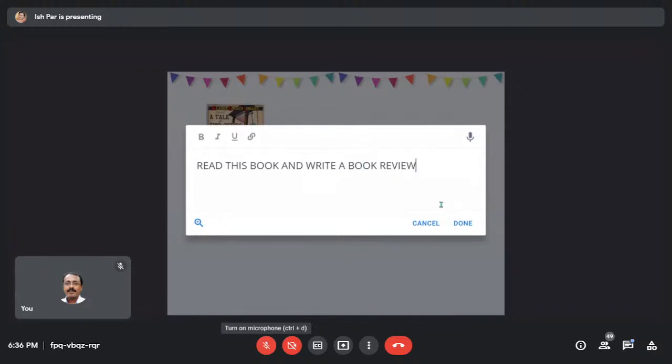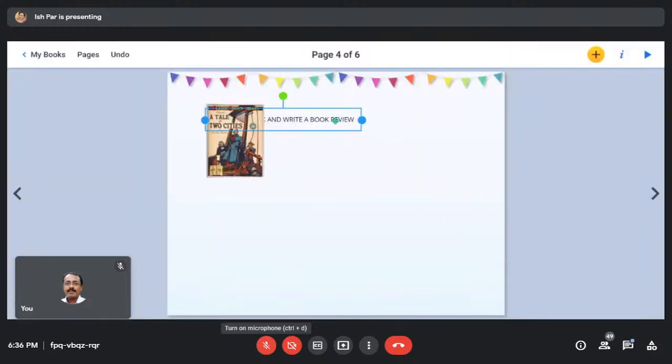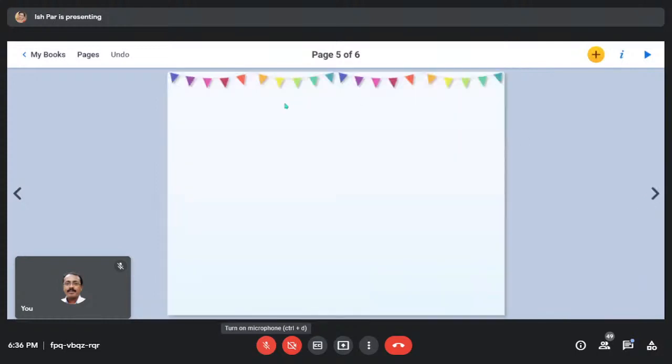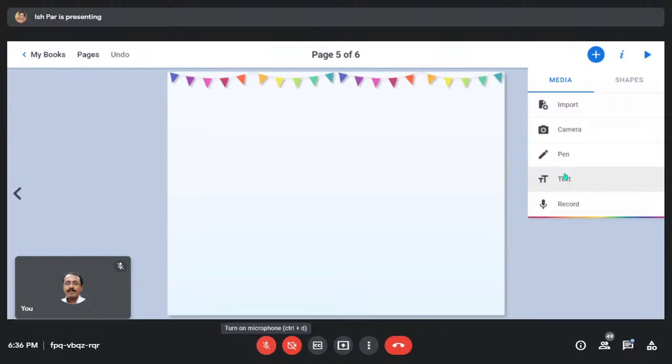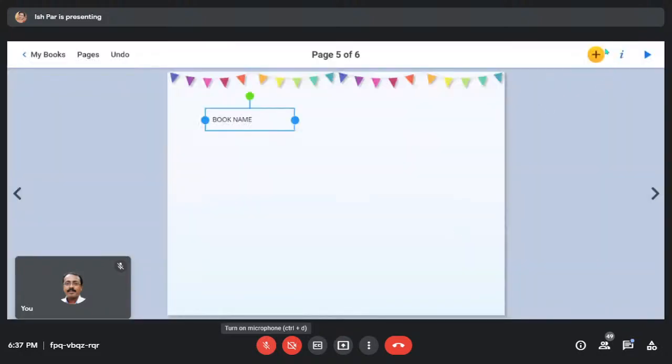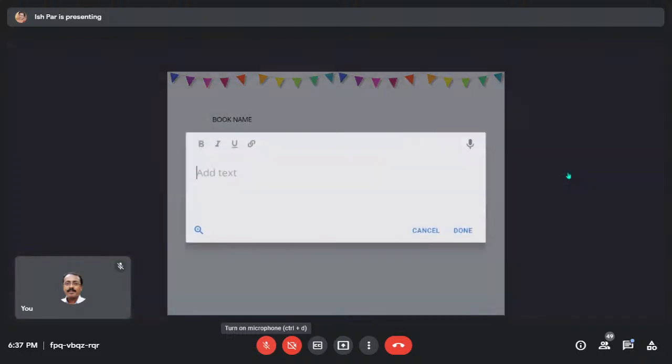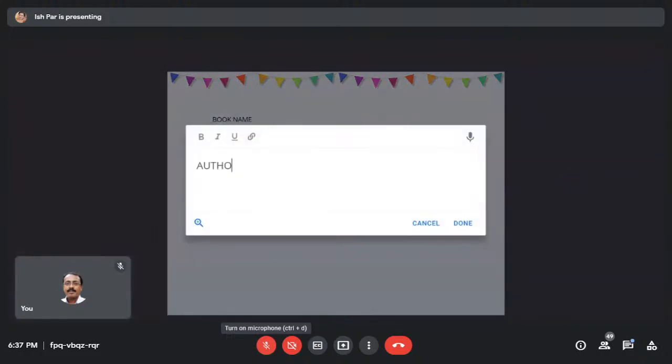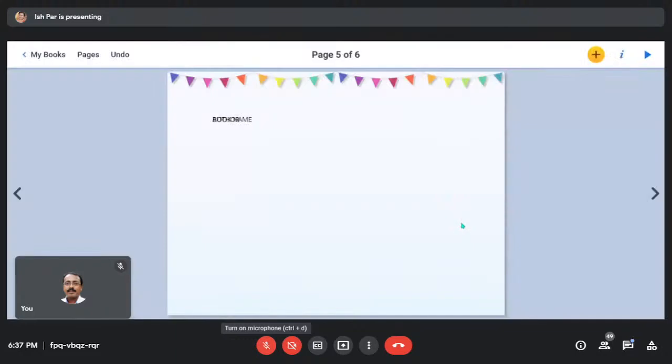Write the book review. Okay. So once you do that, you need to give a template of the book review as well, like where they will write, how you will share. So once you do this, then by adding this text: book name, template, whatever you want to add in your book review.